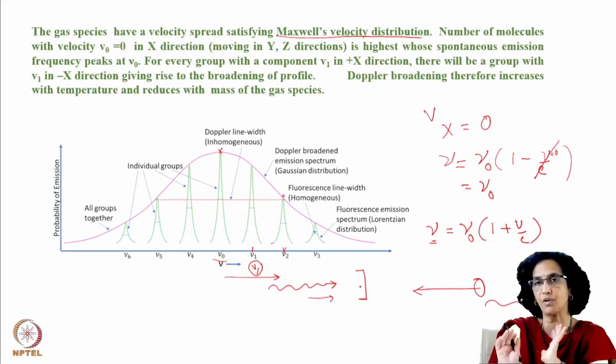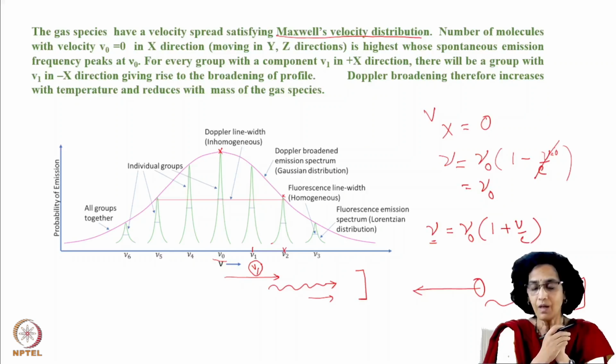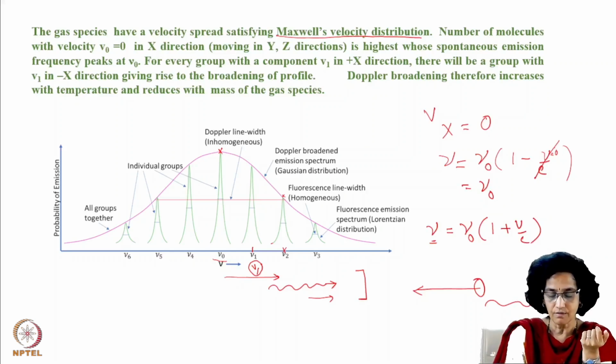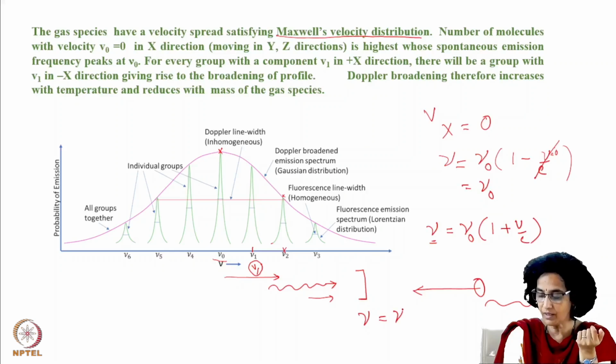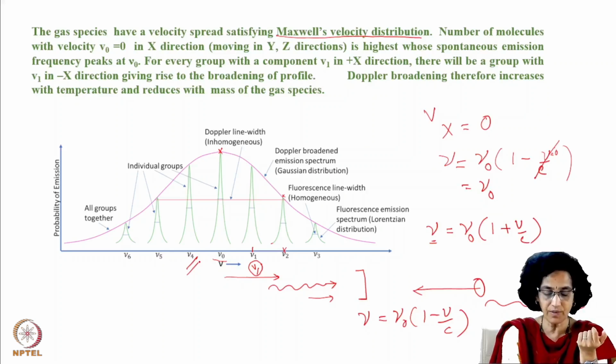We are considering just the positive x direction emission. So if it is emitting in this direction, then the frequency will be red shifted. The nu will be nu naught into 1 minus v by c. So it will be red shifted, and you will have a frequency which is less than nu 0.